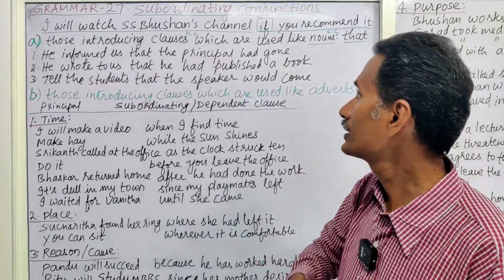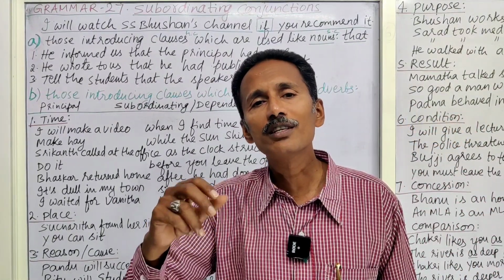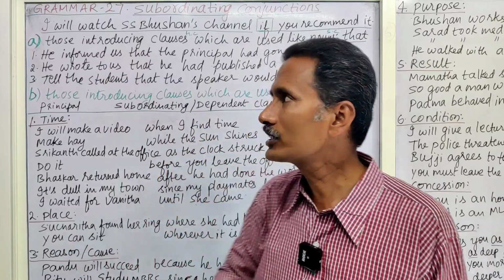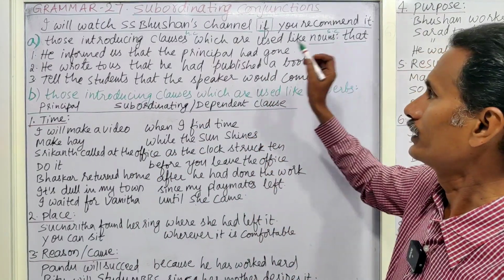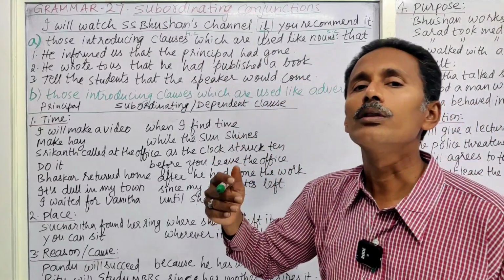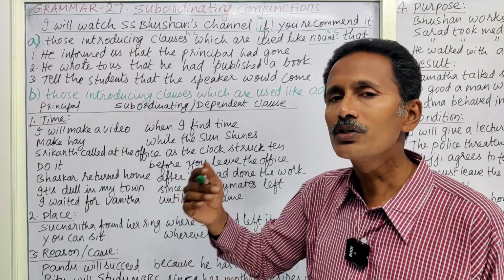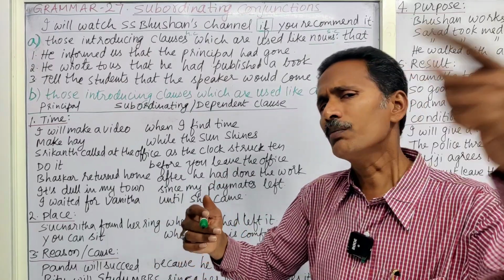So in its place, if we use a clause which begins with that, it is used like a noun. So it can be said as a noun clause.